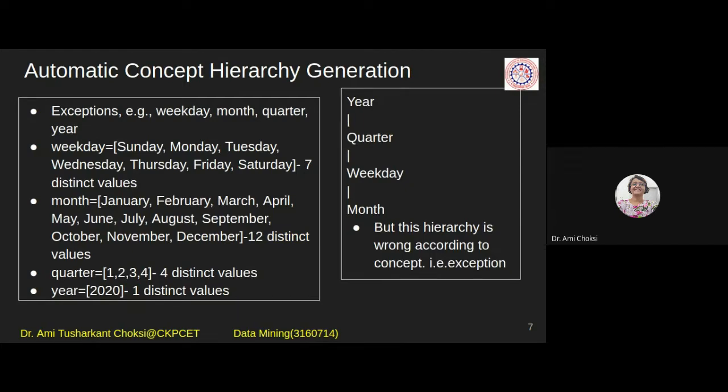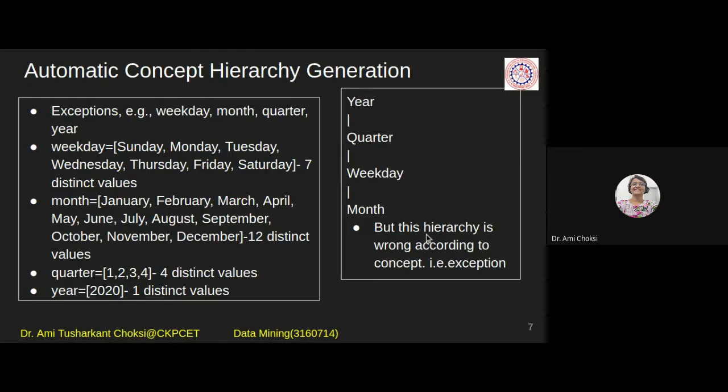So the same thing that I have told you is mentioned here: weekdays are Sunday, Monday, Tuesday, Wednesday, Thursday, Friday. This is 7 only. This is 12 only. This is 4 only. This is 2020, so one distinct value, right? So this should be there. According to the distinct values, we can have year, then quarter because it is 3. This is 7 and this is 12. According to what we have seen in the automatic concept hierarchy generation, it should be this.